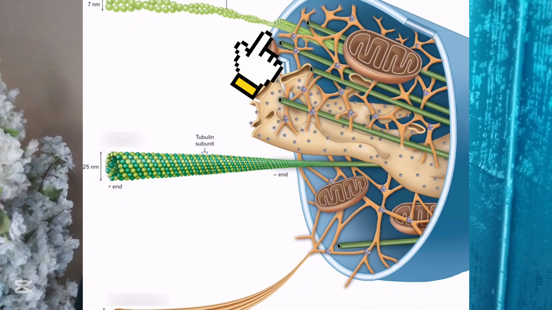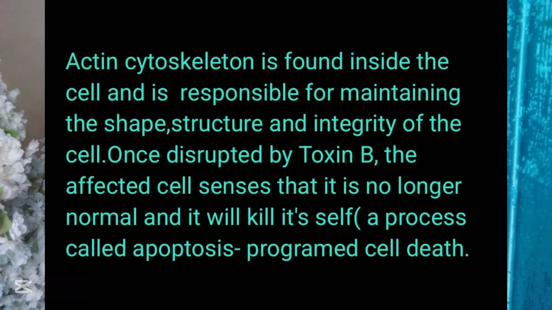So if it is disrupted, that means the shape, the integrity, and structure of the cells will also be compromised. Once the structure, shape, and integrity of the cell has been compromised, the cell will sense that it has been damaged, and so it will initiate a process called apoptosis, that is programmed cell death.